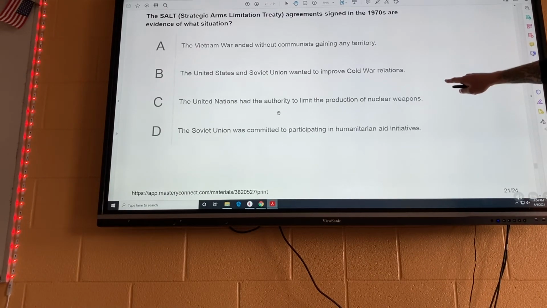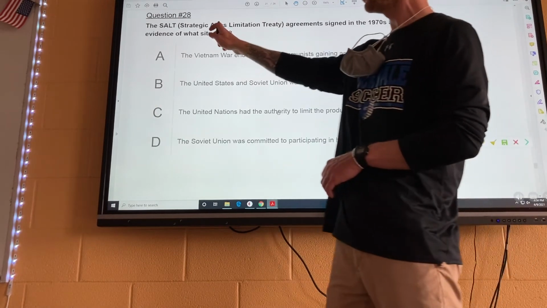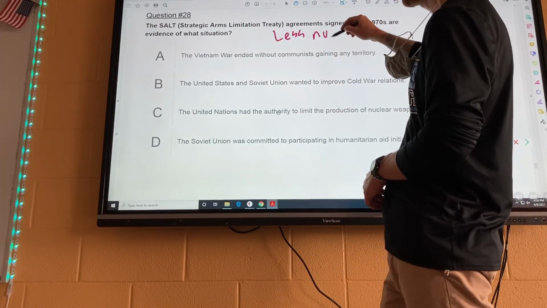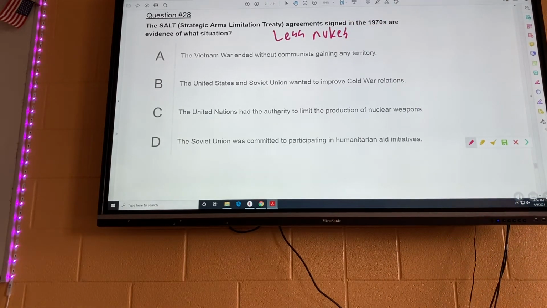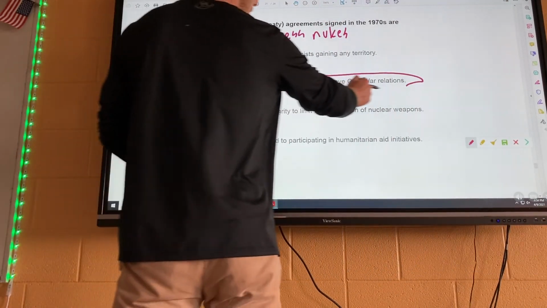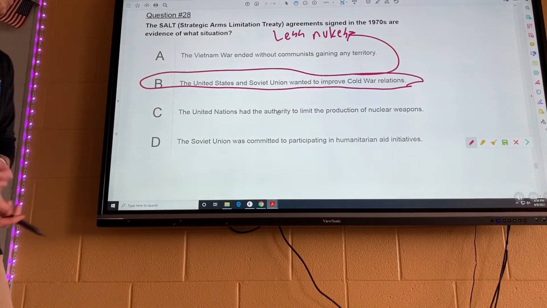for a little bit. All right, the SALT Treaty, signed in the 70s, are evidence of what situation? So SALT, Strategic Arms Limitation Treaty, this means less nukes, essentially. Less nuclear bombs, less missiles, all that kind of stuff. So best answer on this one is B. The United States and Soviet Union wanted to improve Cold War relations because if you're having less nukes, you're going to have a better relationship, okay?